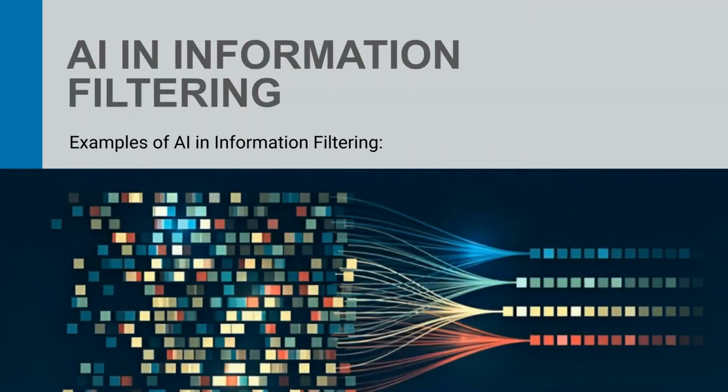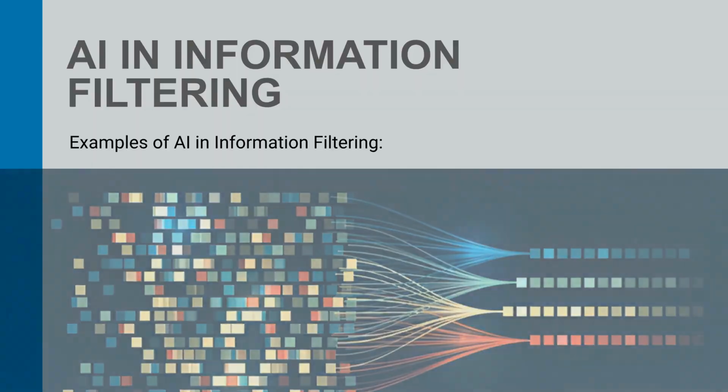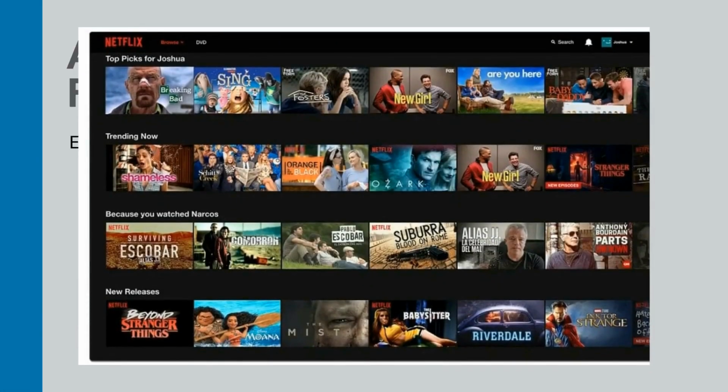Now, let's explore how AI is integrated into information filtering to enhance the accuracy and efficiency of recommendations. We will look at specific case studies. Netflix is a prime example of AI in information filtering. It uses a combination of collaborative, content-based, and deep learning techniques to personalize recommendations, reportedly saving the company a significant amount annually.